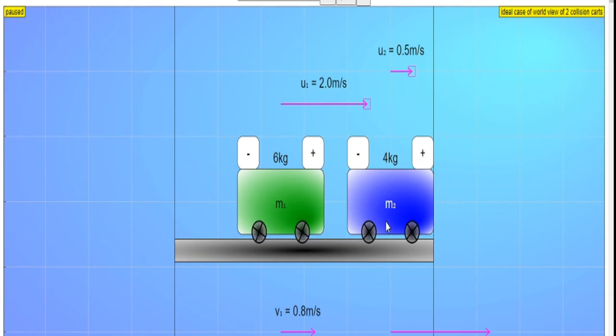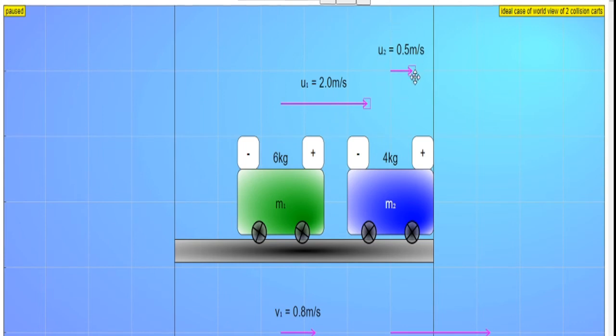The second cart is also moving in the same direction as the first one, with a velocity of half meter per second. After the collision, the first cart's velocity has been reduced to 0.8 meters per second, whereas the second cart has gained a velocity of 2.3 meters per second, and both are moving in the same direction.